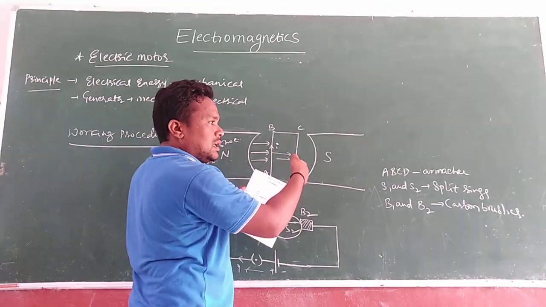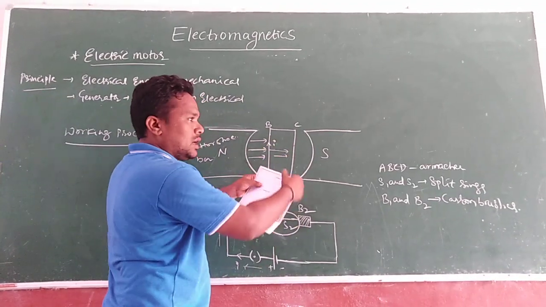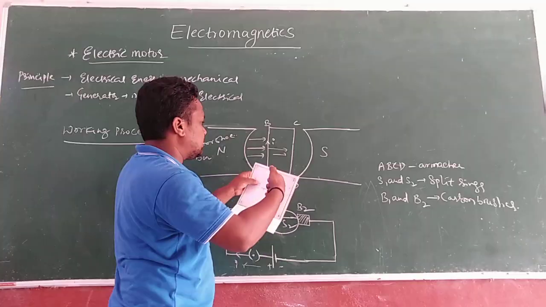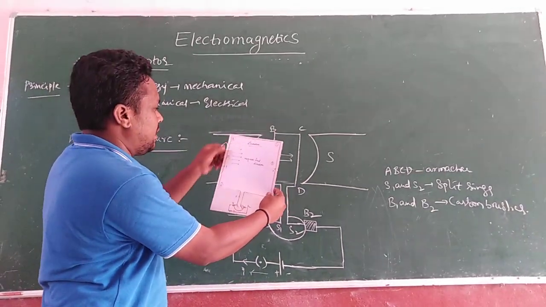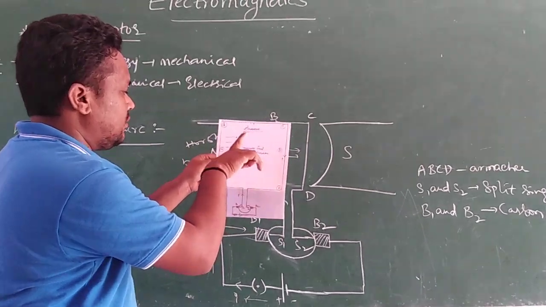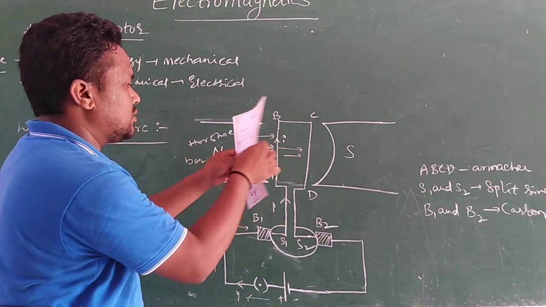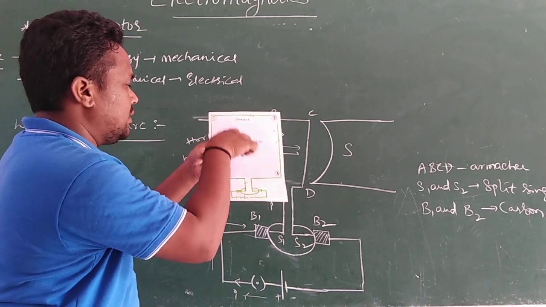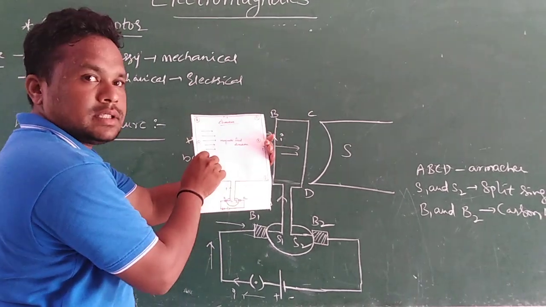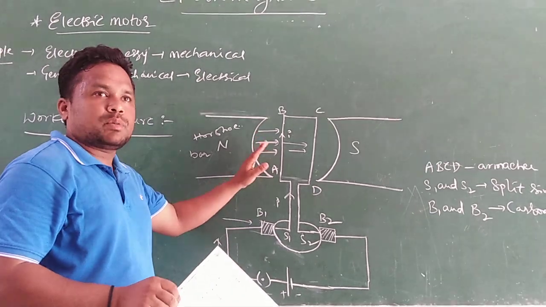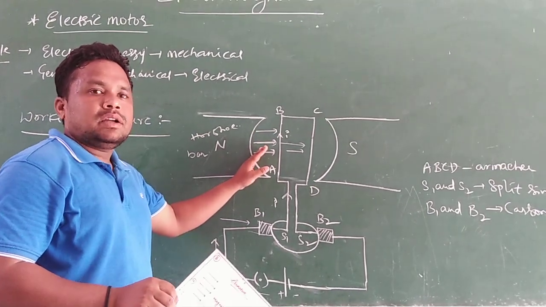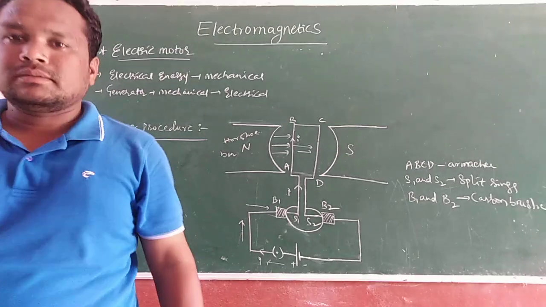Here it takes CD outside of the magnet, like that. Again this will help you clearly understand. AB and B is there, like this. It will push like this, which will rotate CD, again rotate like this. This is the rotation method, working principle and working procedure of the electric motor.